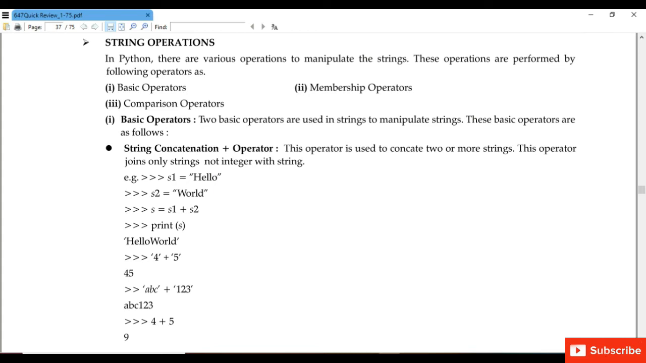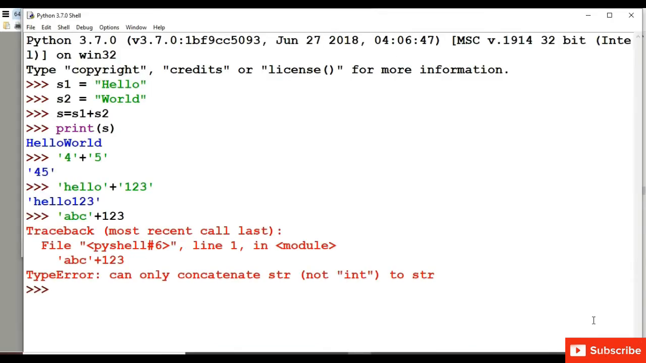Next example, 'abc' plus '123'. In the output we will get abc123. But we cannot add a string to an integer value, otherwise we will get an error. For example, abc we have written in single quotes, so it represents a string, abc plus 123. 123 is an integer value, so we cannot add a string to an integer, so it will display an error.